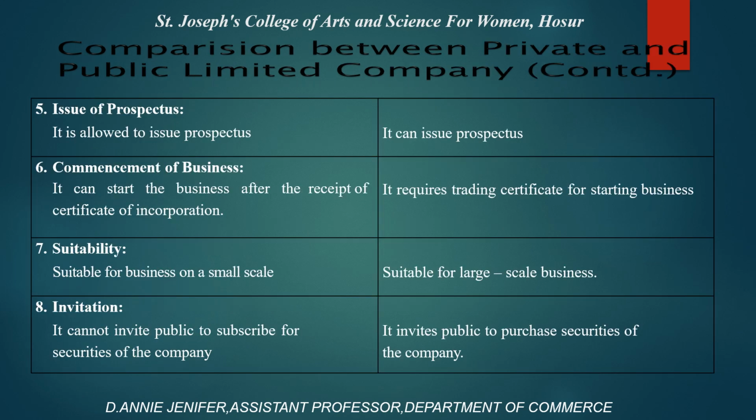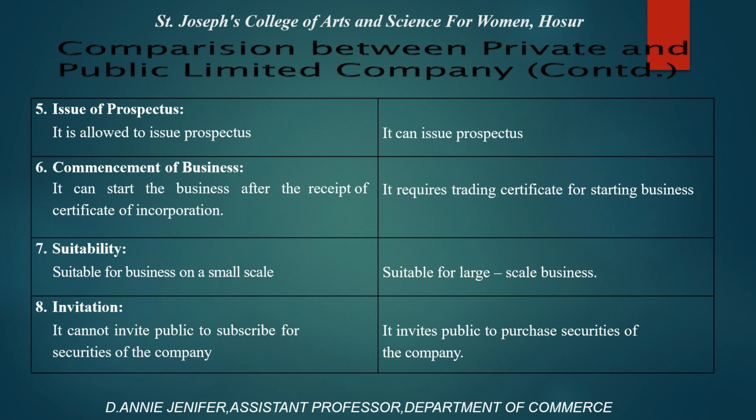Issue of prospectus. A private limited company is not allowed to issue a prospectus, but a public company can issue the prospectus. Commencement of business. A private company can start the business after receipt of the certificate of incorporation. A public company requires a certificate for starting business.